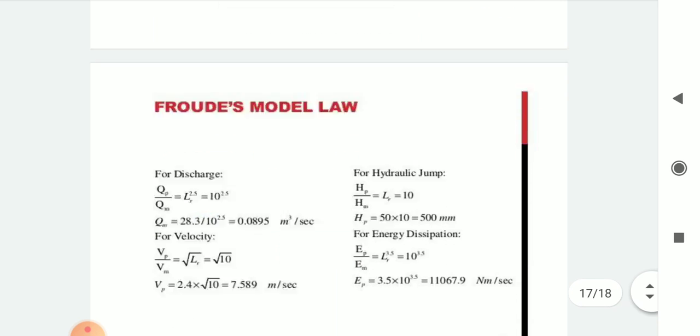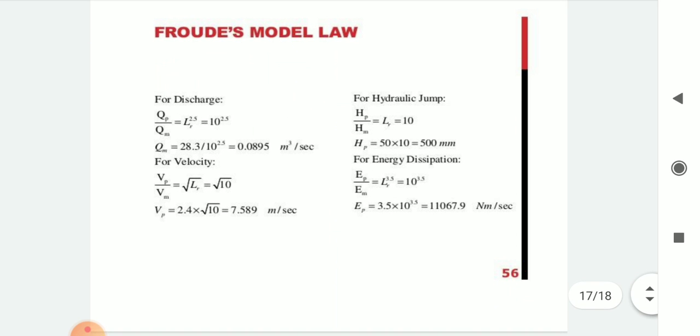So for the solution, for discharge we have the formula Qp upon Qm is equal to Lr raised to 2.5. Putting the values we get Vp is equal to 7.589 meter per second. And for the hydraulic jump, Hp upon Hm is equal to Lr, which is equal to 10. So we get Hp is equal to 500 mm. For energy dissipation, Ep upon Em is equal to Lr raised to 3.5. So putting the values we get Ep is equal to 11,067.9 Newton meter per second.